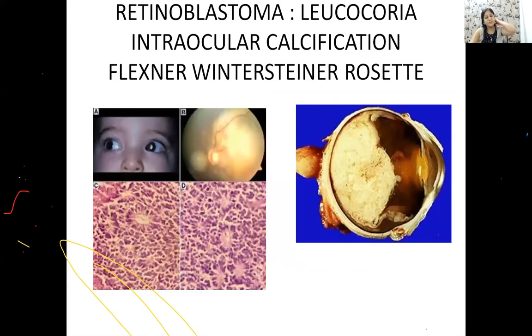So guys, something about retinoblastoma, you should be through with this tumor because it's the most common intraocular tumor in children. You should know how it presents, how to diagnose the tumor, what type of rosettes are seen.